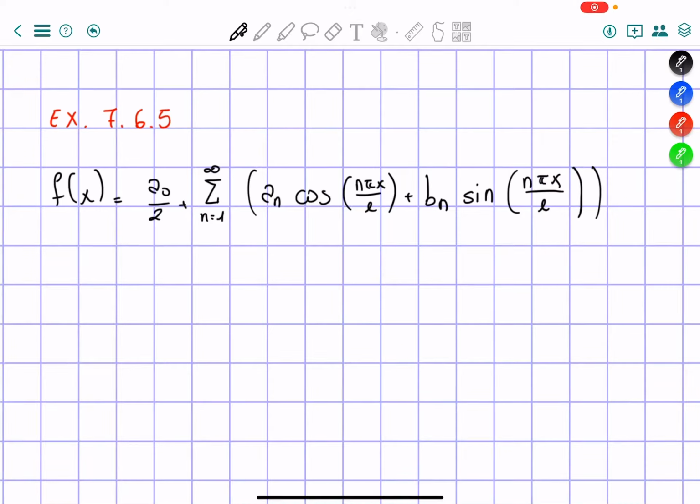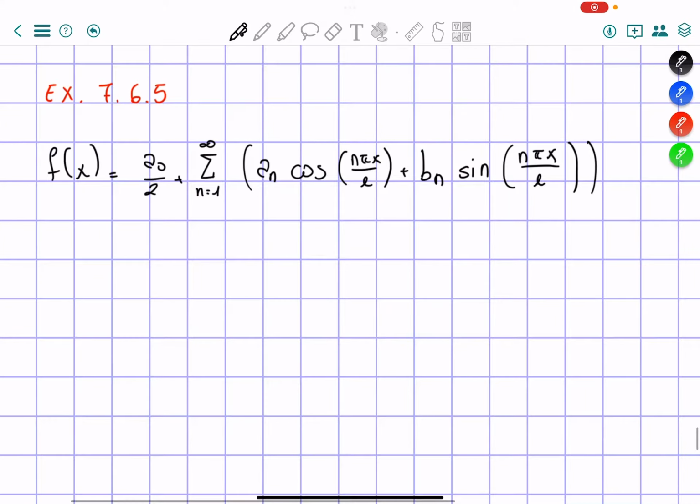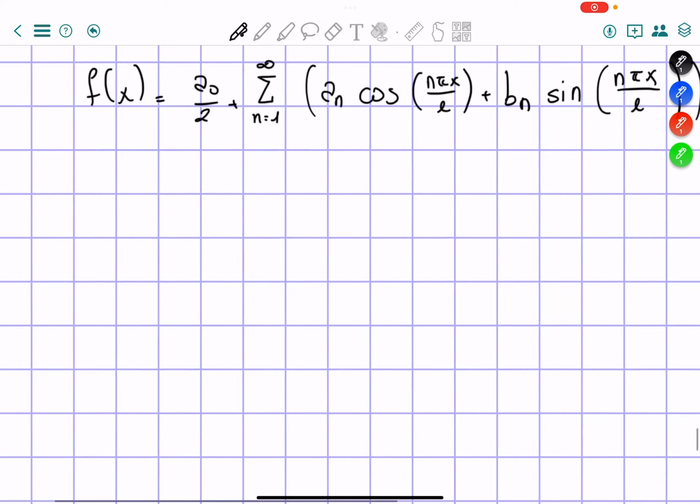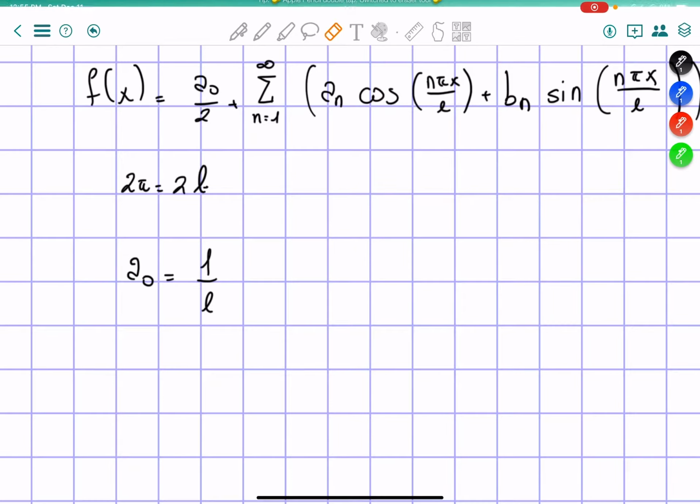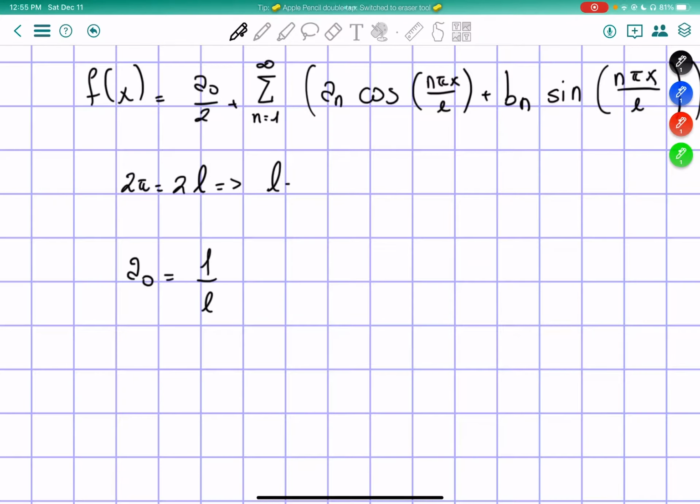Okay, for exercise number 5, chapter 7, section 6, we are asked to find the Fourier series of this piecewise function. I already wrote the general solution to this. I'm not going to write the equation that we can find in the book anyway. So we can start with a naught is equal to 1 over L, and I already want to start with finding L. So we know that the period is equal to 2 pi, and the period is equal to 2L, of course. Therefore, L is equal to pi.